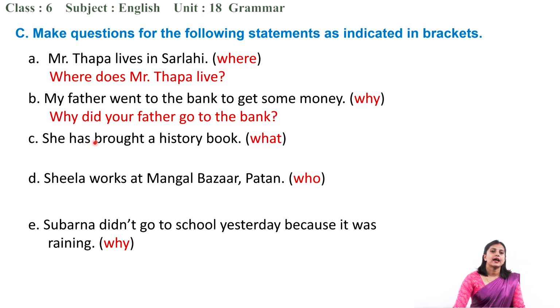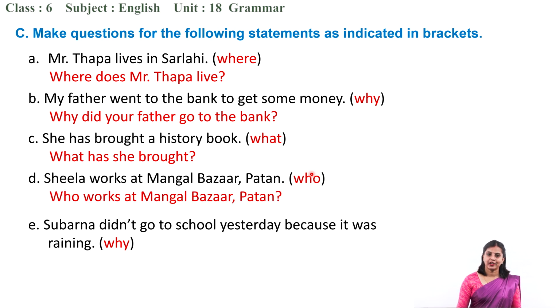Next is, she has brought a history book. You have to use what for the things. So what can be the question? Exactly, yes. What has she brought? She has brought a history book. Next one is, Sheila works at Mangal Bazar, Patan. You don't have to ask about the place. You have to ask about the people. Who? So, isn't it easy? Tell me very quickly. Yes, exactly. Who works at Mangal Bazar, Patan?